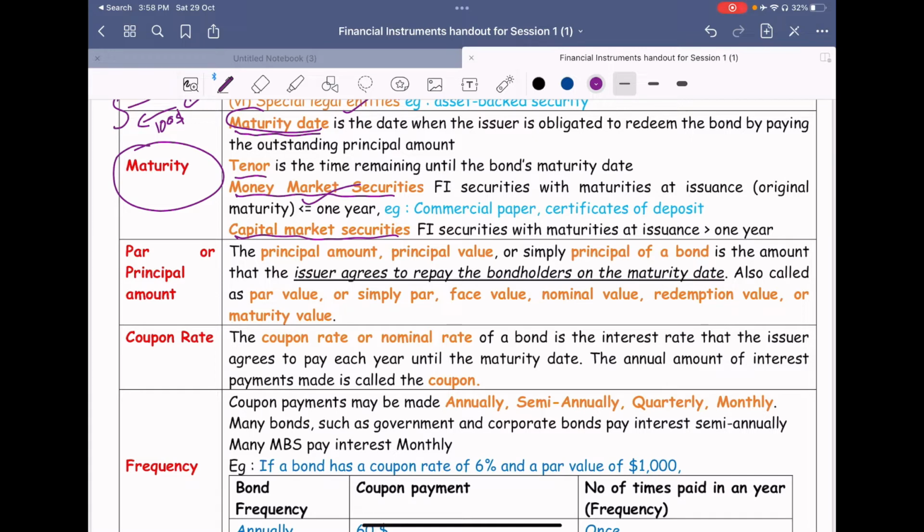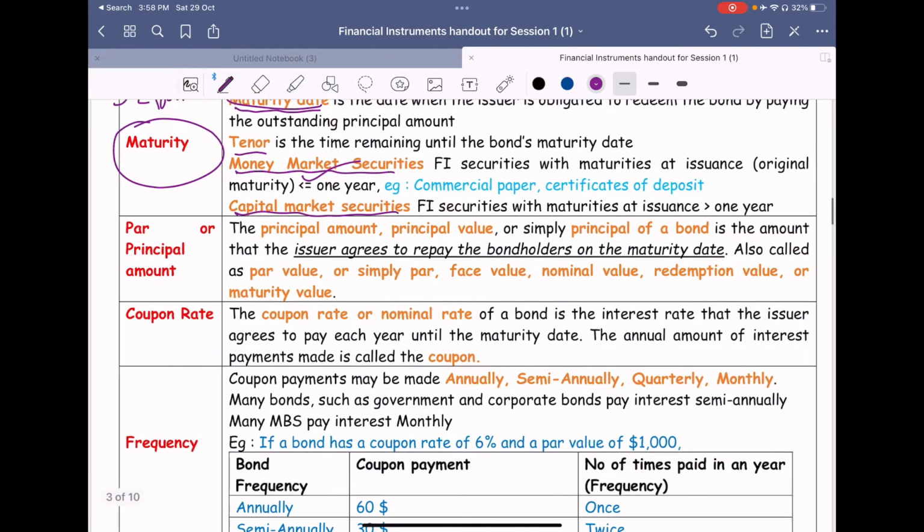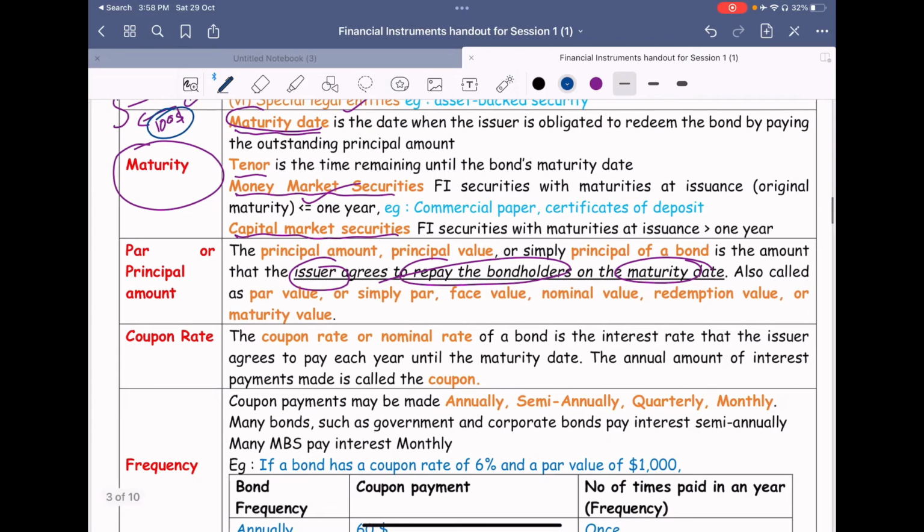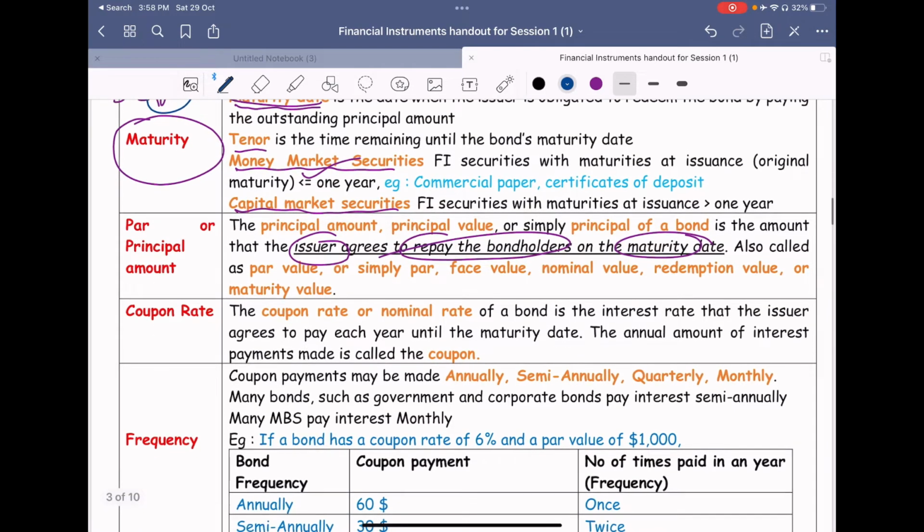Par or principal amount. The principal value, simply principal of the bond, is the amount that the issuer agrees to repay to the bondholders on maturity date. In our example, this $100 is the par value, the amount at which the issuer will be repaying it back to the bondholder or the subscriber. It has many different names, like par value, simply par, face value, nominal value, redemption value, maturity value. Whatever name you call it, ultimately it has the same meaning.